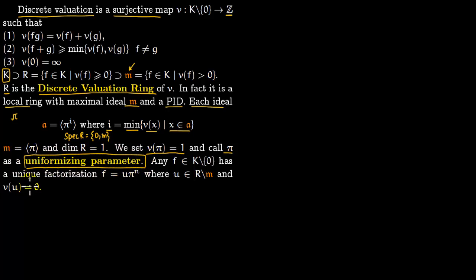So this is very important. Furthermore, any f which you take in k and it is not 0 has a unique factorization. You can write f as u times pi to the n, where u is a unit and the valuation of u is 0. So we have talked about a lot of things here which we will need to prove, but anytime you think of a discrete valuation ring, you need to know what the valuation is, what field it lies in, and what the maximal ideal is. And this is a very important concept, and as we go further along we will see its uses in algebraic geometry also. So let us stop here and go to some examples before we come back and prove things.